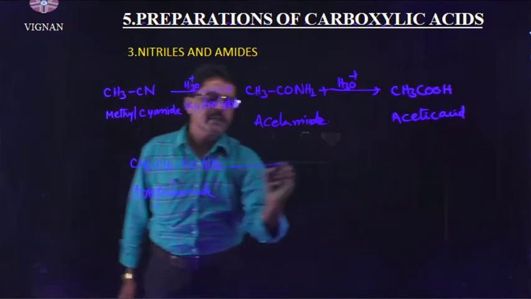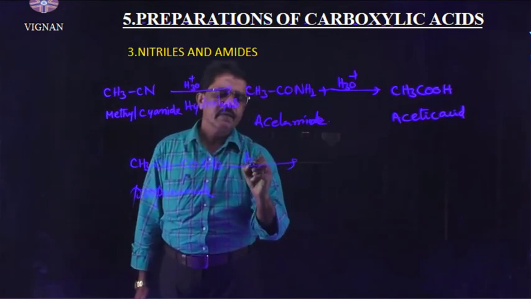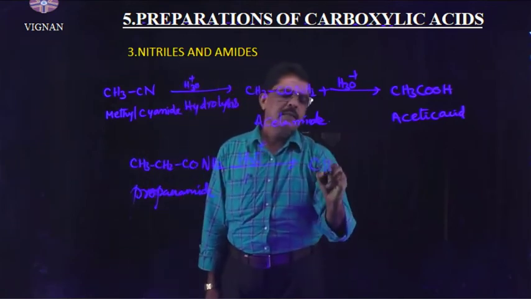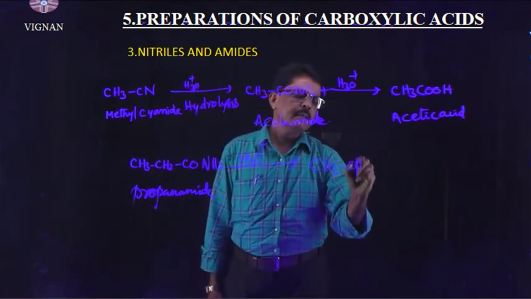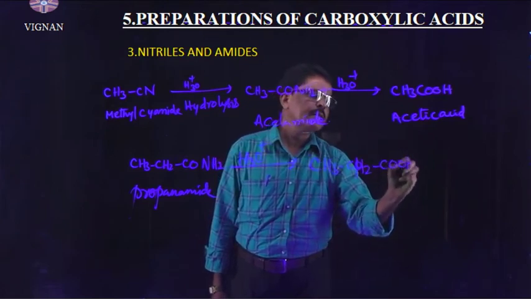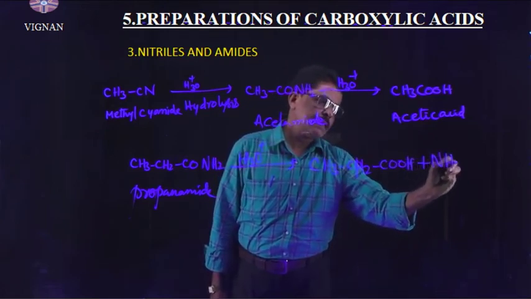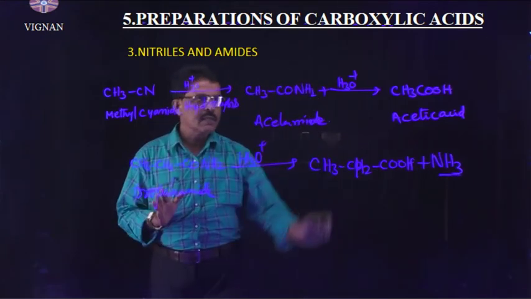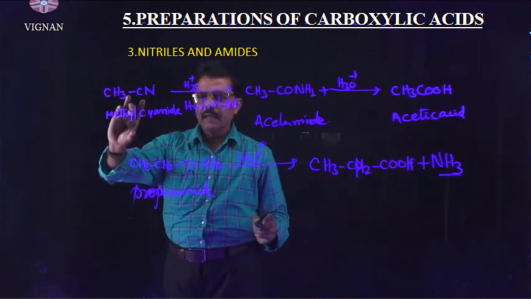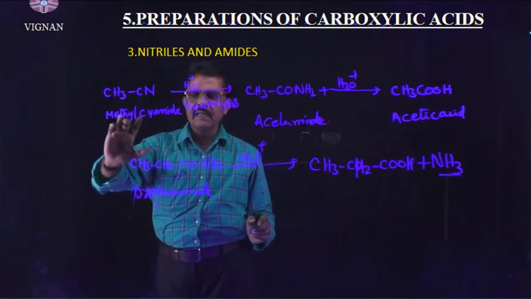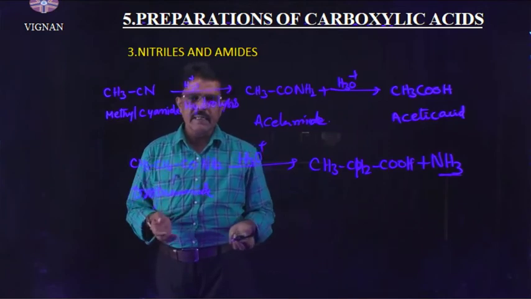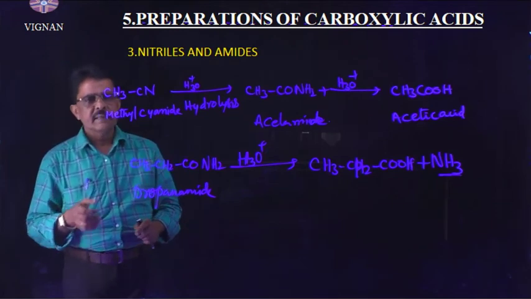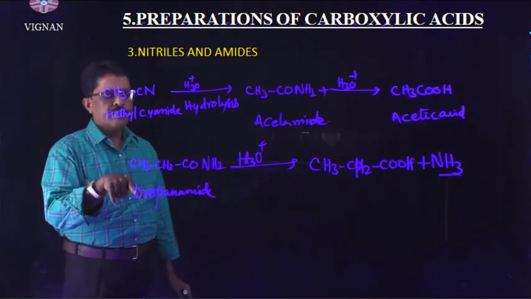Propanamide is subjected to hydrolysis with H3O plus, and we will get propanoic acid, CH3CH2COOH, plus NH3, ammonia gas, is obtained. This is the preparation of carboxylic acids from amides and nitriles. Nitriles means cyanides. Right, understand?